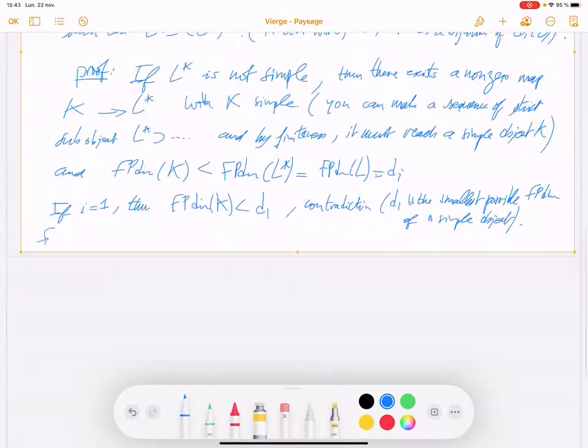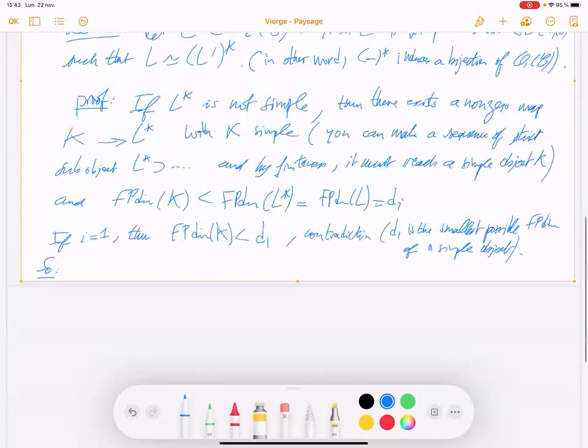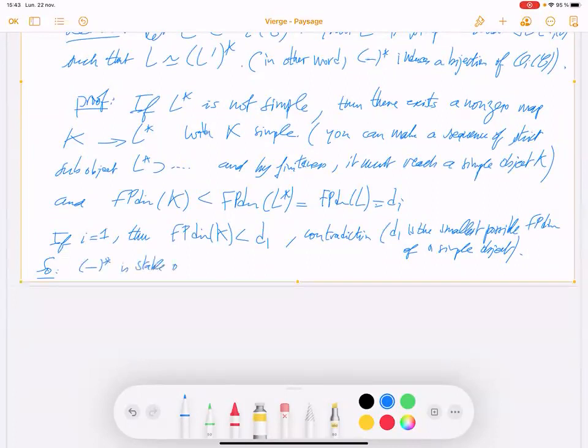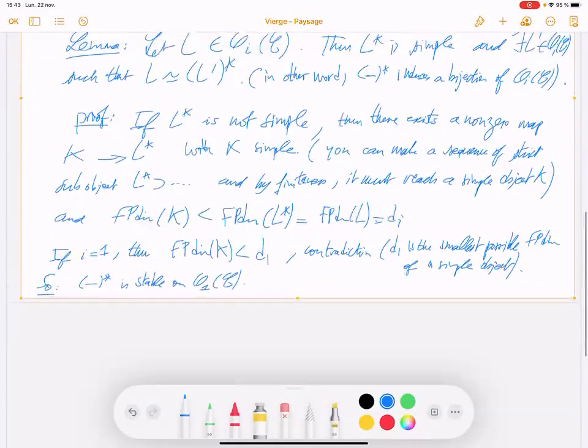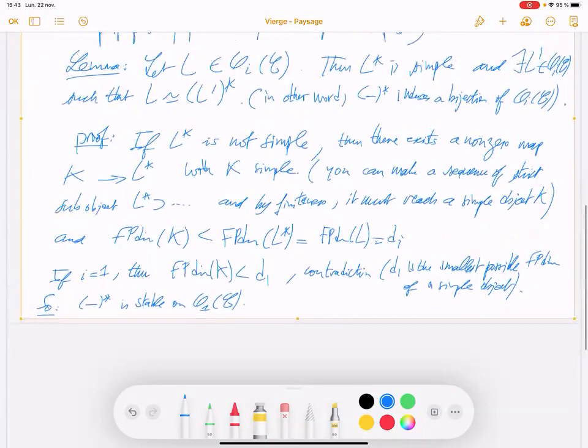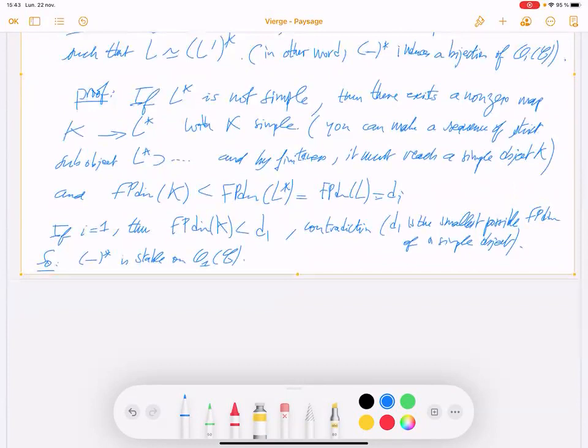So the functor is stable on O1 of C. So if L is in O1 of C, then L dual is also in O1 of C. So this is stable on this finite set.